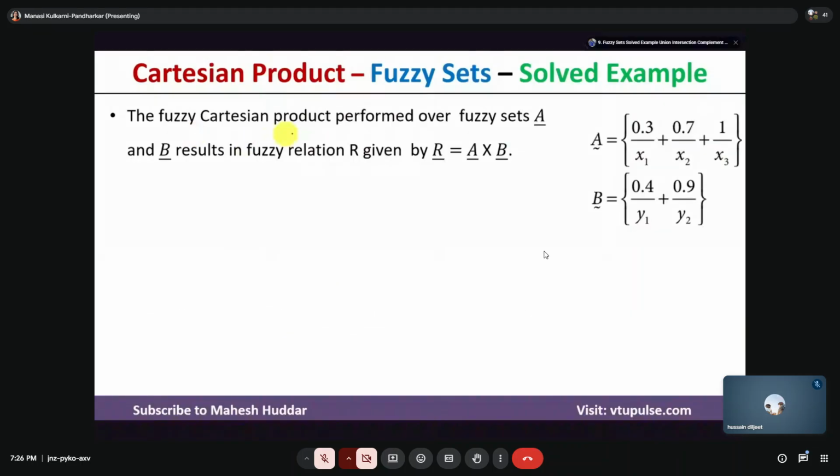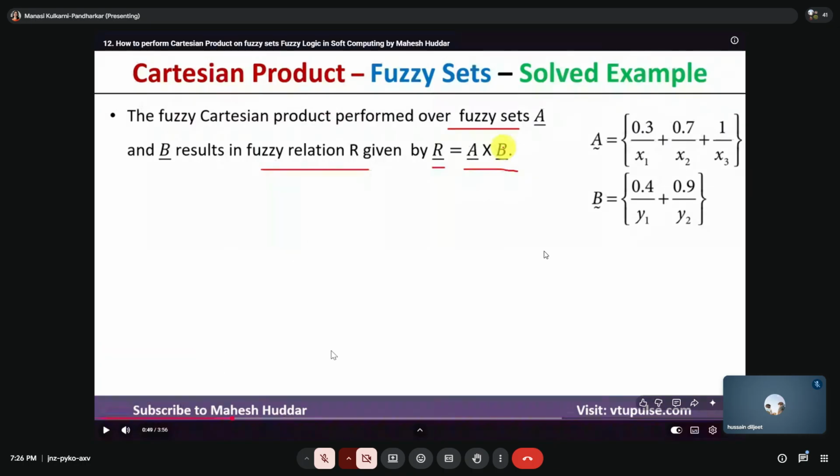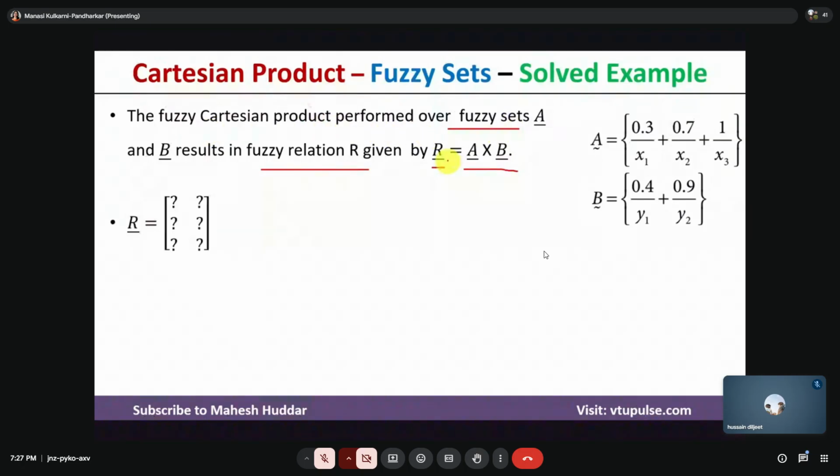So whenever you perform a Cartesian product on given fuzzy sets, let's say A and B, you will get a fuzzy relation R. A fuzzy relation R is equivalent to the Cartesian product between two fuzzy sets. Though they are different fuzzy sets, when we perform the Cartesian product on them, obviously we get the result as a relation. Is this clear? Yes, clear.